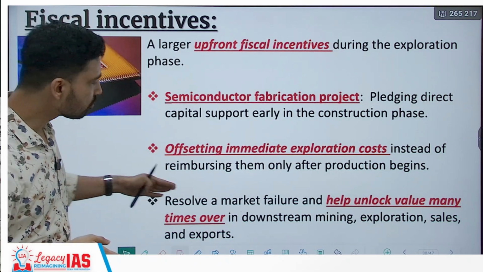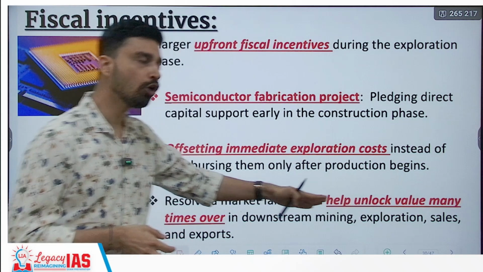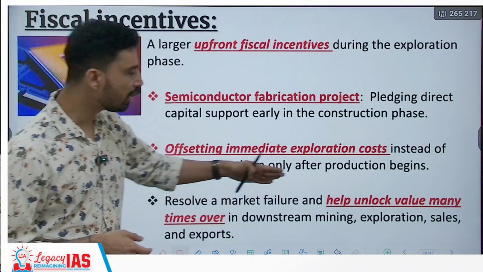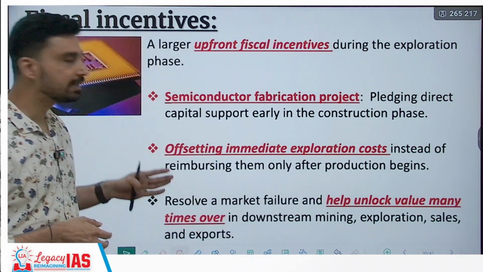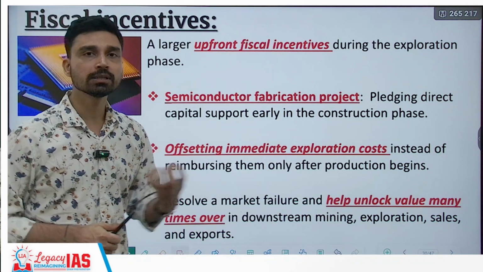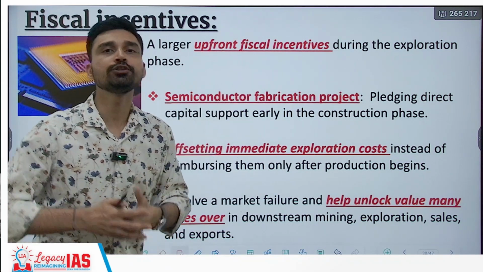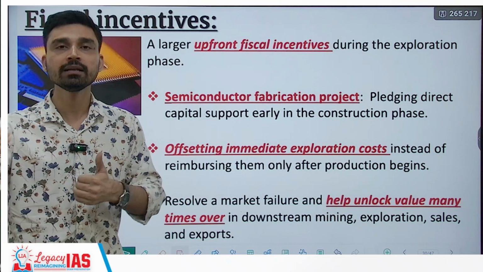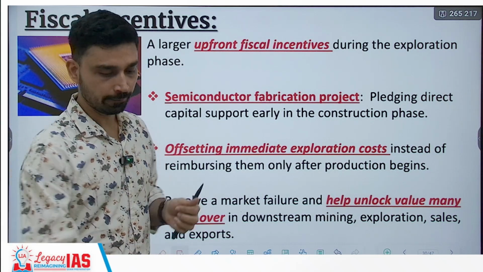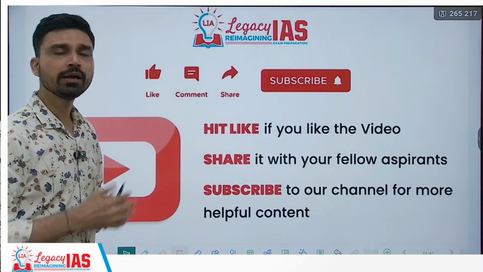Now, it will also resolve a market failure and help unlock value many times over in downstream mining, exploration, sales and export. So in the beginning it seems like an erroneous decision, but its advantage is something that India can reap in the future ahead. So that is something that we can portray as a solution.